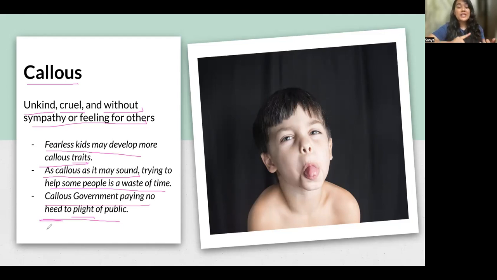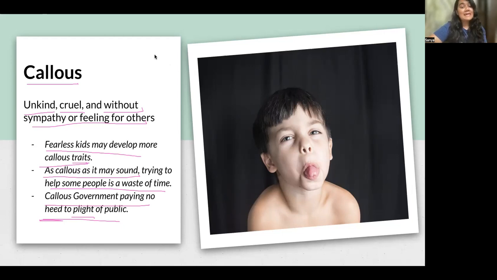We are coming across the word heed. Heed means paying attention, right? You pay no heed, that means you're not paying attention to something, right? Pay no heed, pay no attention. Pay heed, you are paying attention, right? Then plight of public. Plight means a sad or a sorry situation, right? A bad condition someone is in.